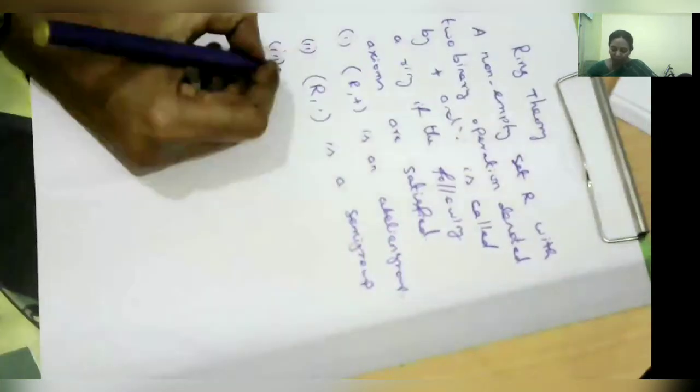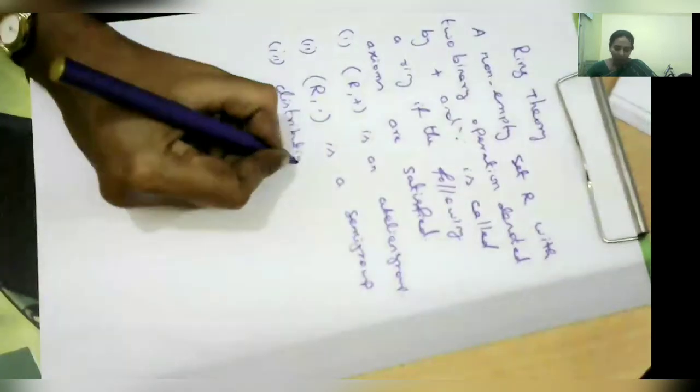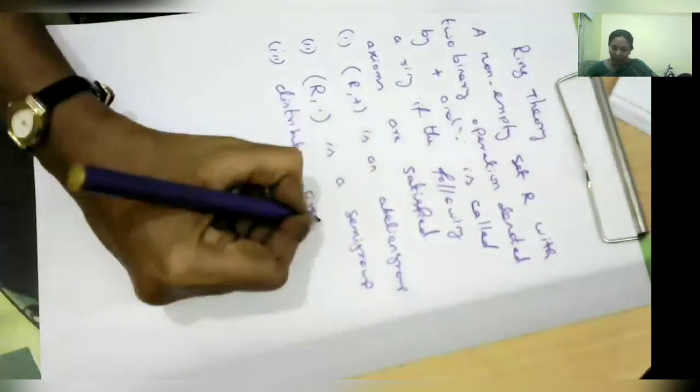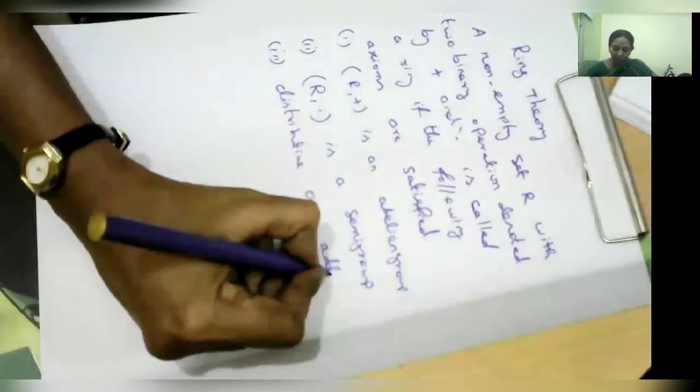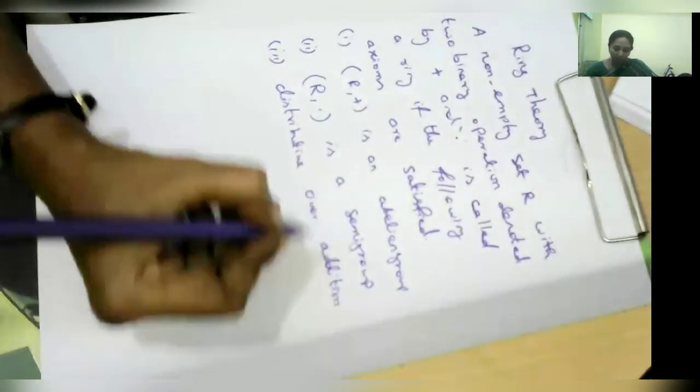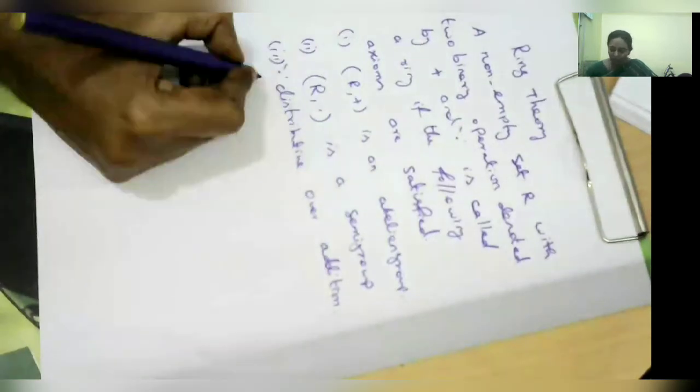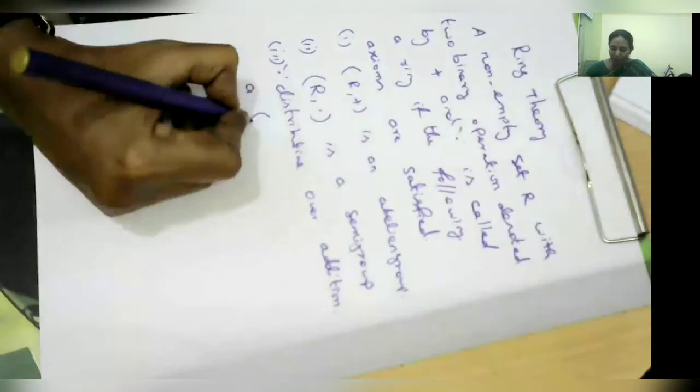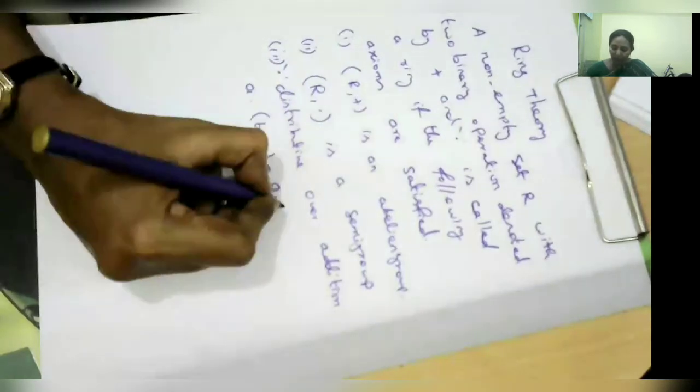Third, multiplication is distributive over addition. So that is to prove A dot (B plus C) is equal to A dot B plus A dot C.